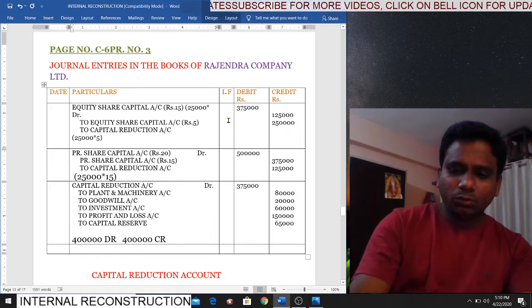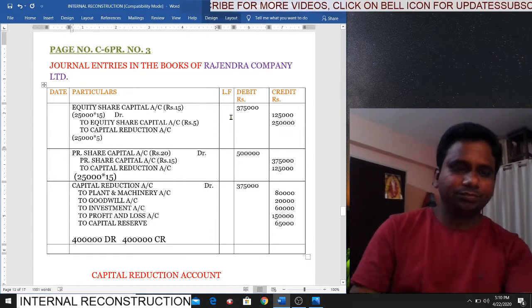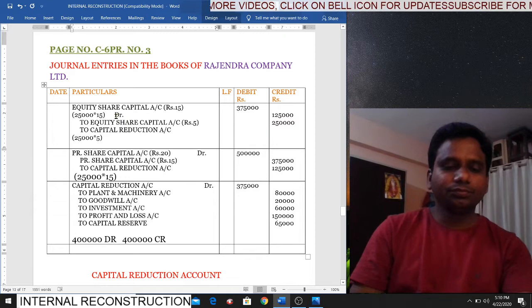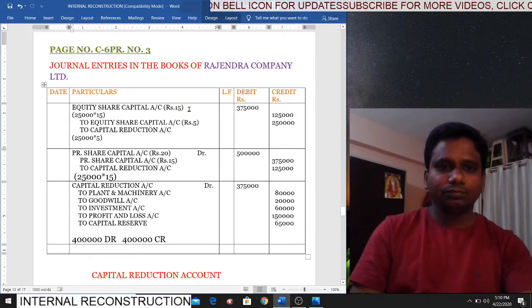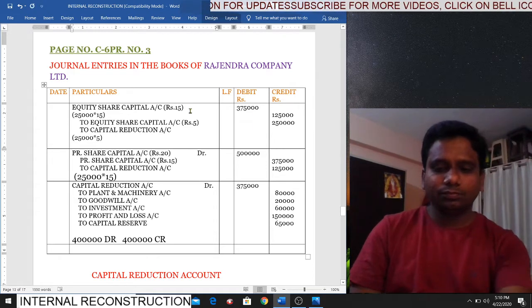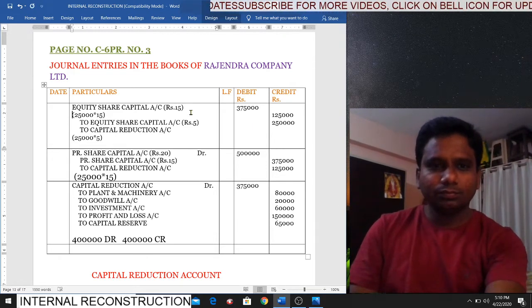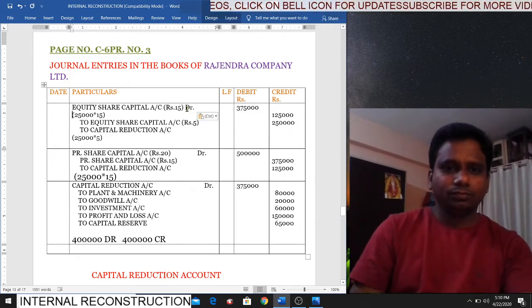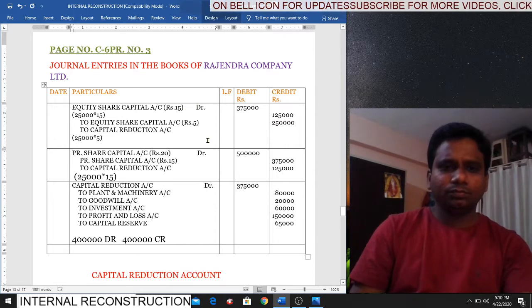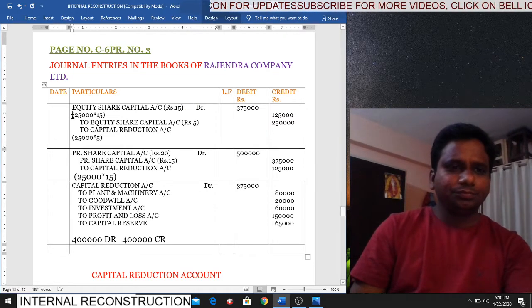25,000 shares into 15 rupees. Equity share capital 15.